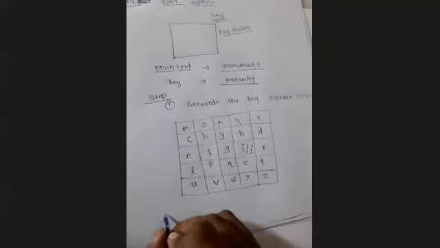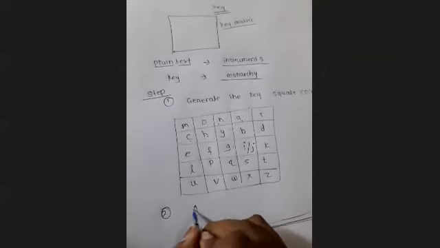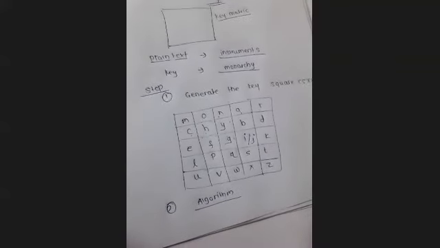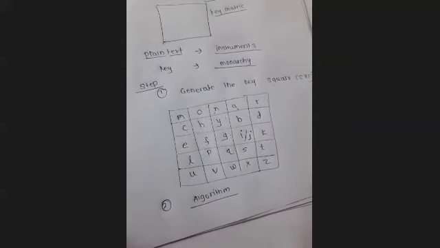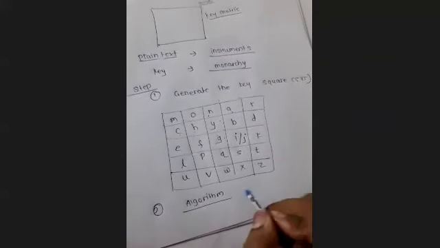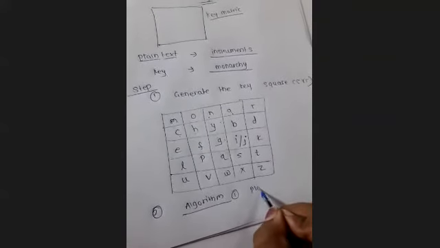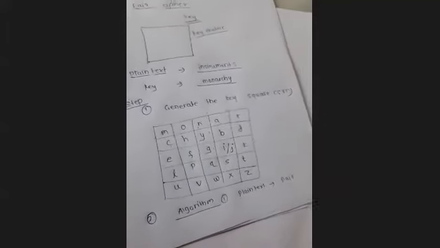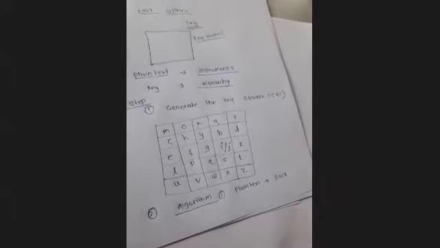ठीक है. Now in the second step, we have to apply the algorithm. Now in this algorithm, the first step is plain text will be written into pairs. Now what is my plain text? Instruments.